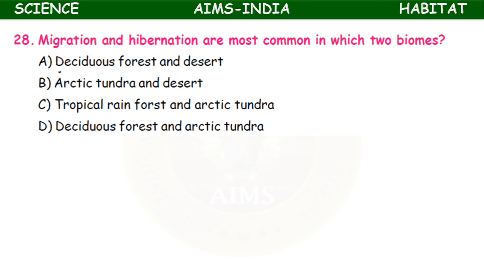Migration and hibernation are most common in which two biomes? Deciduous forest and desert, Arctic tundra and desert, tropical rainforest and Arctic tundra, deciduous forest and Arctic tundra. It is the deciduous forests, where leaves are lost seasonally. Deciduous forest and Arctic tundra, during the winter season particularly.